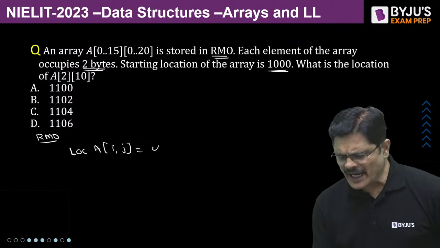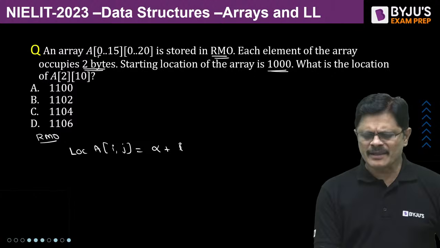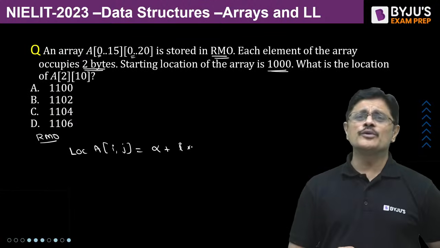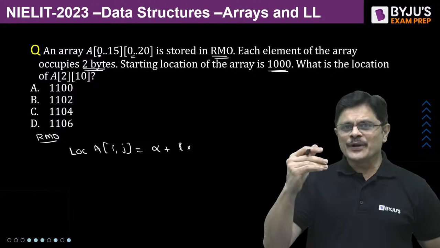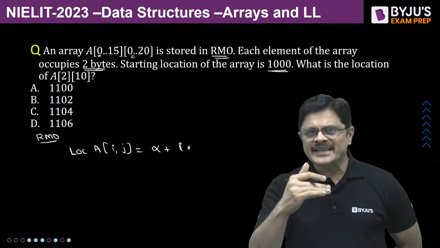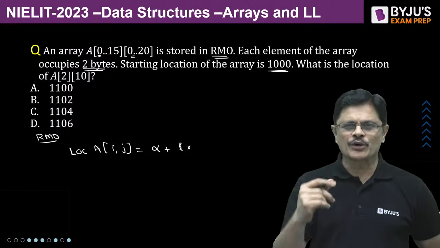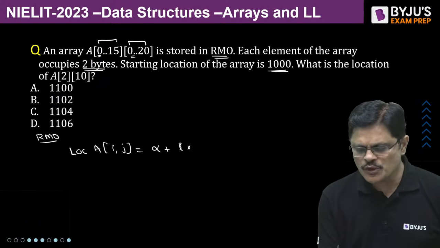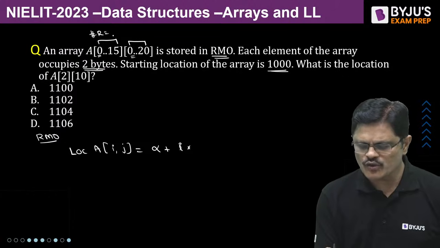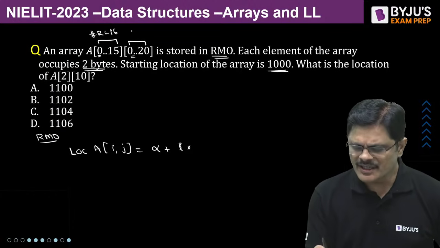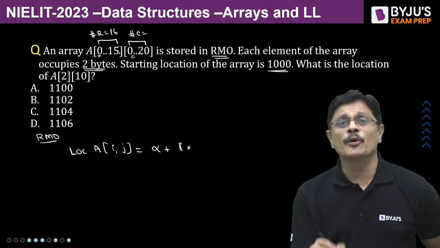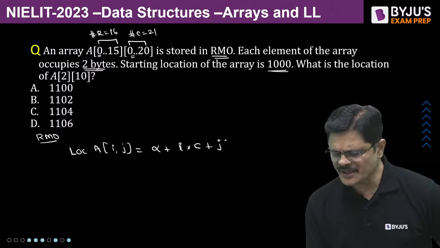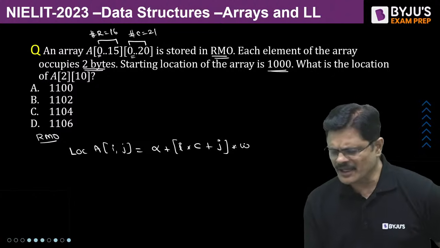So the answer would be the starting base address plus I, because the starting indices are zeros as in a C array, so I minus 0 you can directly do, into the number of columns. When you want to go up to the ith row, the first rows you have to complete, and in each row this many elements will be there, the number of columns. So we should know the number of rows. The number of rows would be 15 minus 0 plus 1, that is 16. The number of columns would be 20 minus 0 plus 1, that is 21. So I into number of columns plus j, into size of each element, either W or K you can write.